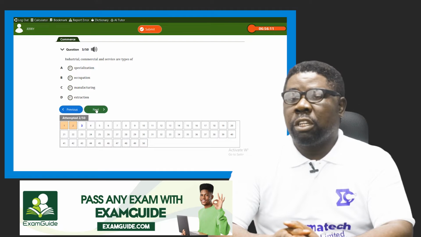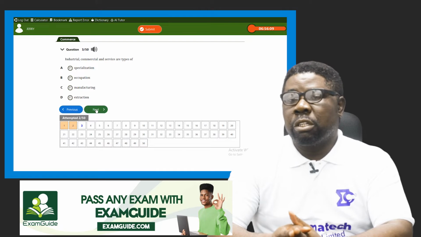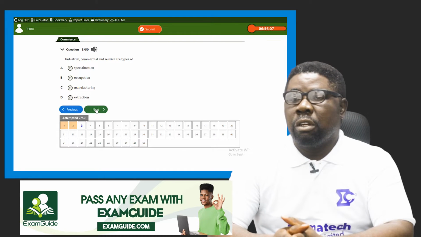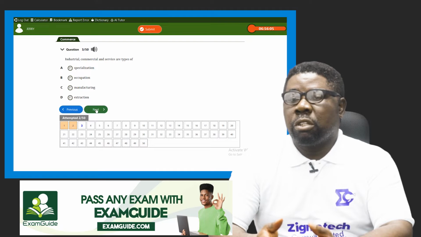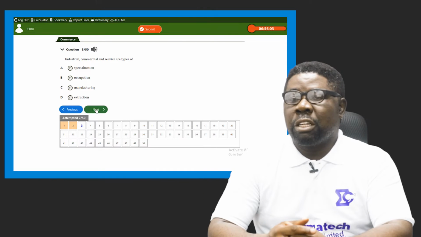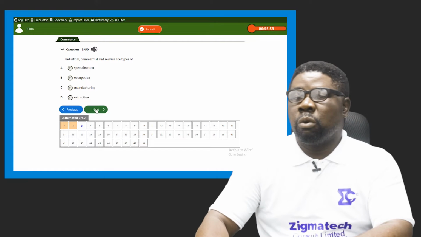So specialization is not the answer, but occupation represents what we're looking for. You have industrial occupation, commercial occupation, and service occupation. Those are the three divisions of occupation. So yes, our answer is B.